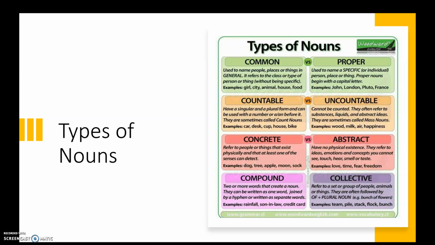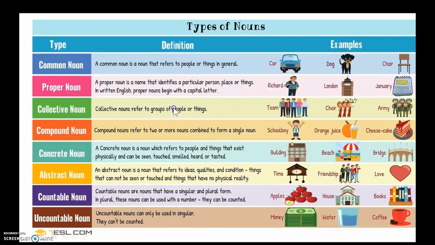Collective nouns are nouns that are a group of something that are treated as one entity. So team. There are multiple people in a team, but you might say my team is going to the final. You're only talking about one team because even though it has multiple people in it, you're just talking about that one entity. So those are the types of nouns.